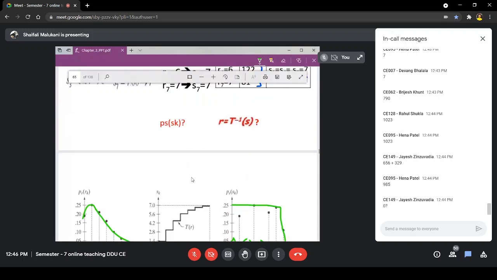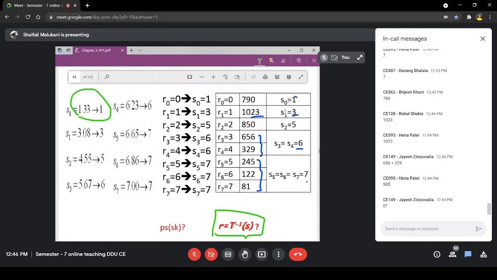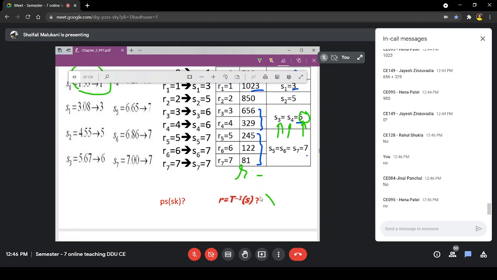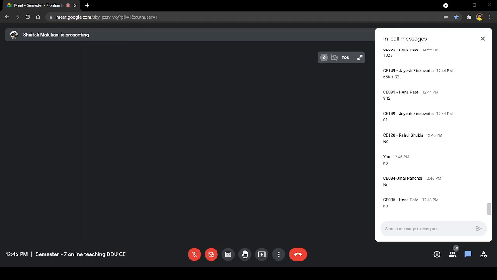Okay. Now one last question to you. Is it a reversible operation? If I have output value 6, is it one to one mapping? From R to S, it is not a reversible operation, because if in my output image it is S, then I don't know whether the input was 3 or 4. Understood? So this is not a reversible operation, but it's okay. I don't want it rigidly. So I am satisfying condition A, not A dash. I will not be able to go back once I have equalized.